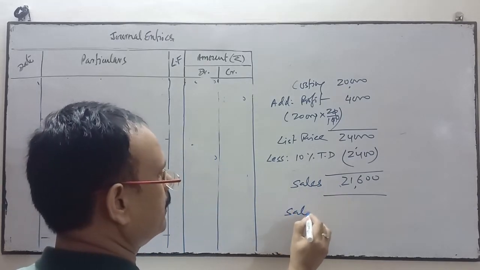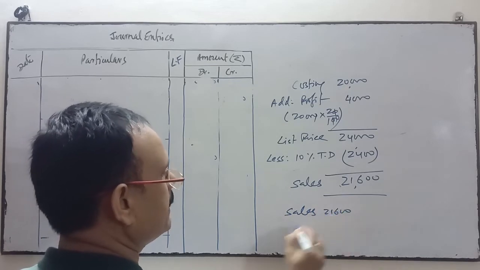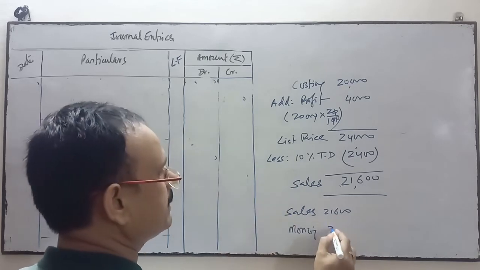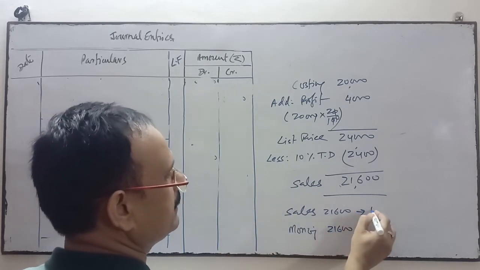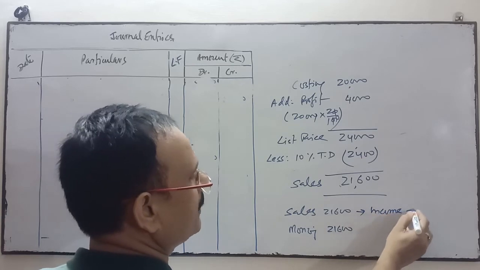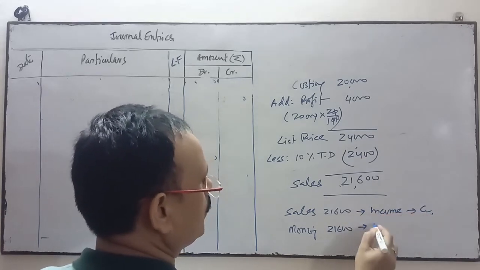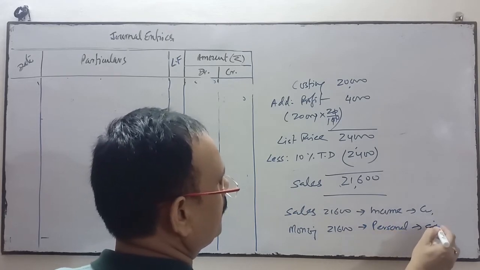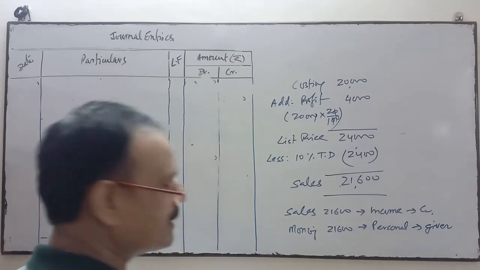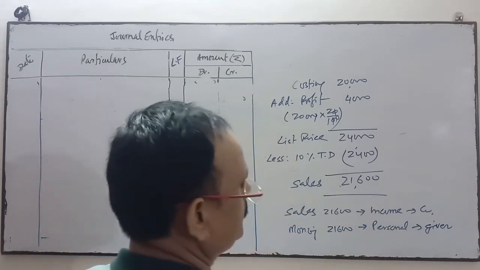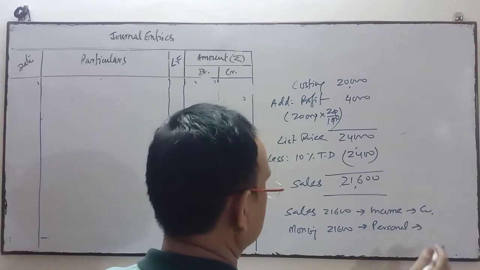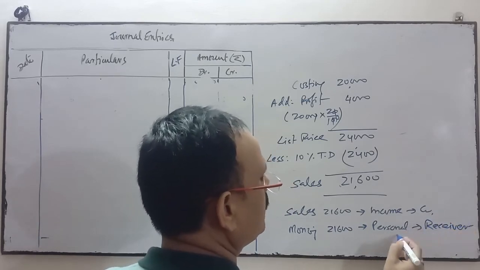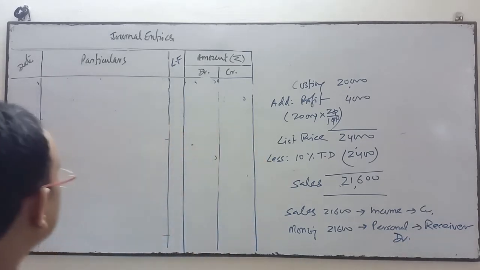So sales 21,600 and Manoj, because it's a credit sale, 21,600. Sales is the income, comes under nominal account, credit. Manoj comes under personal account. Is he the giver or receiver? When we sold goods to Manoj, Manoj is the receiver. So his account will be debited.